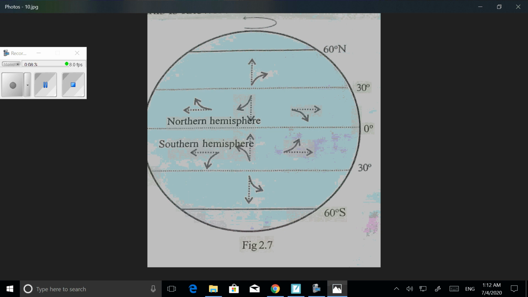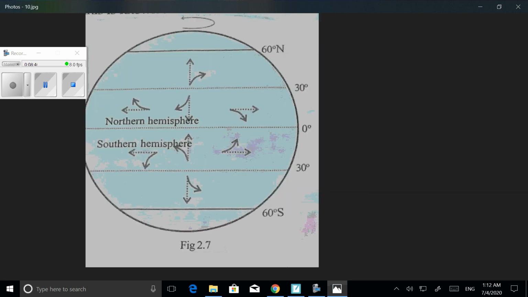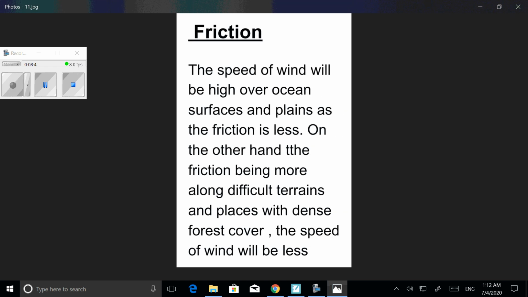Then the third factor that affects the speed and the direction of the wind is friction. If the friction is more, the speed of the wind is less. Friction means rubbing. For example, the speed of the wind is more over oceanic regions where there is no friction. But the speed of the wind is less in difficult terrains and dense forests where there is more friction.